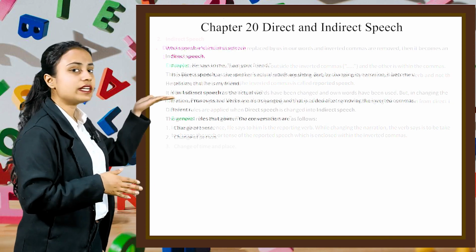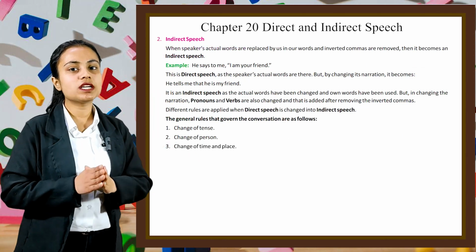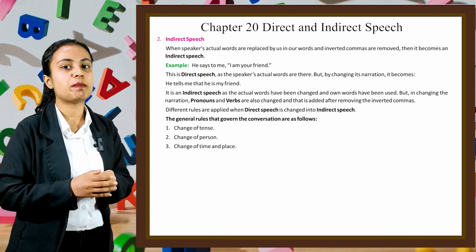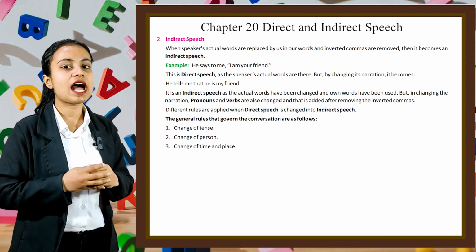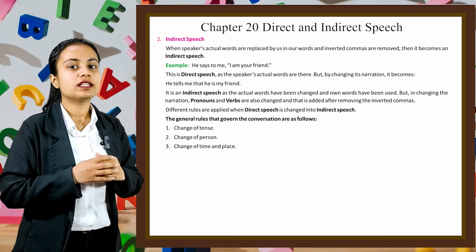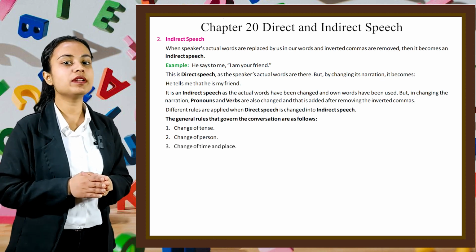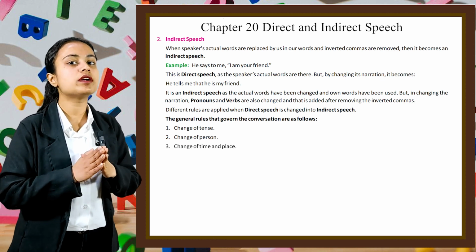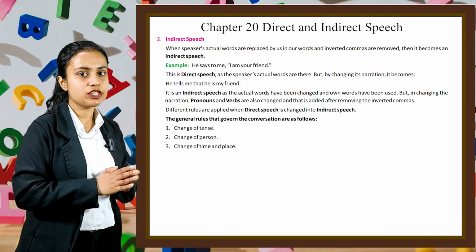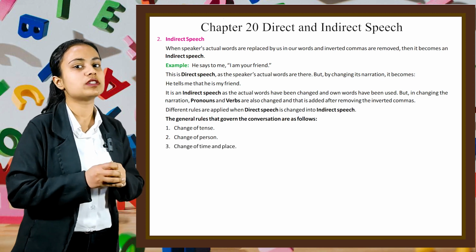Now next is indirect speech. When the speaker's actual words are replaced by our own words and inverted commas are removed, then it becomes indirect speech. For example, "He says to me, I am your friend." This is direct speech as the speaker's actual words are there.